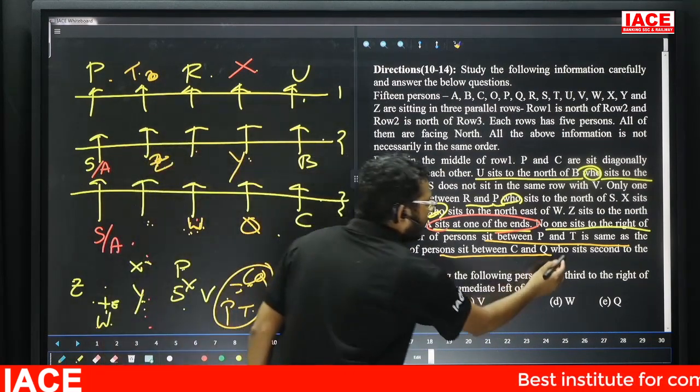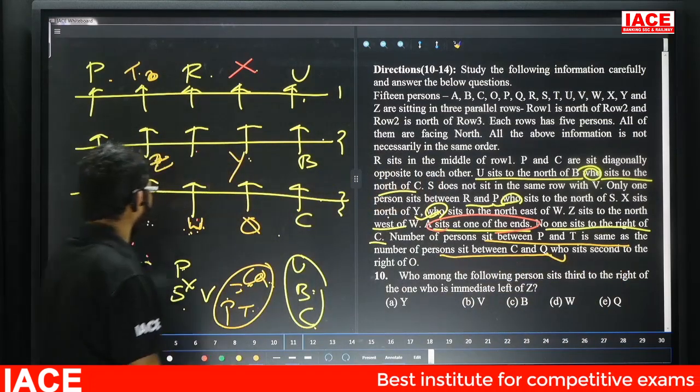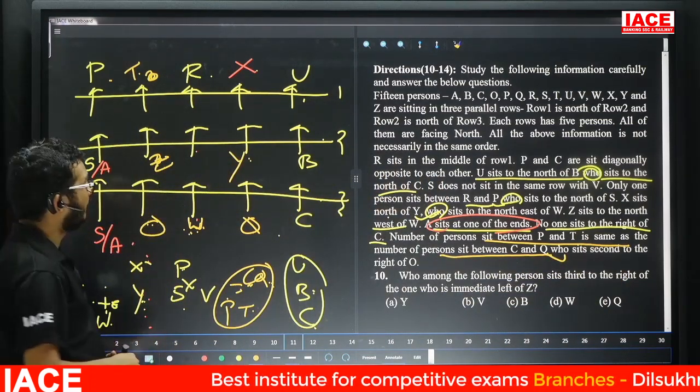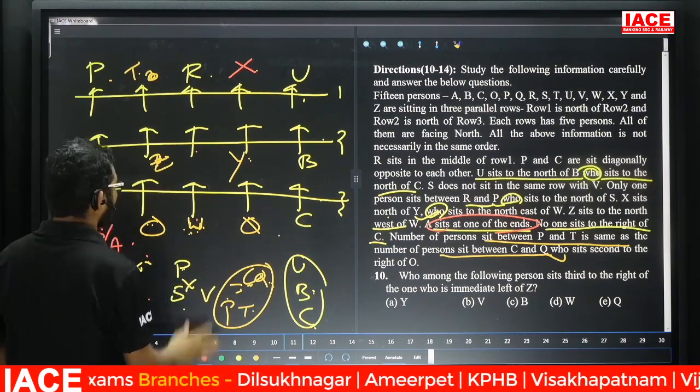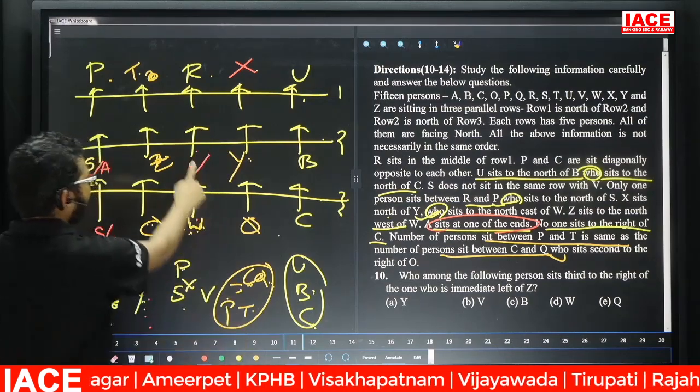Last one is what? Who sits where? Q sits second right of O. Now Q, V is second right of O. Now the remaining person is what? Friends, check here. The remaining person is V. Here V. This is V.